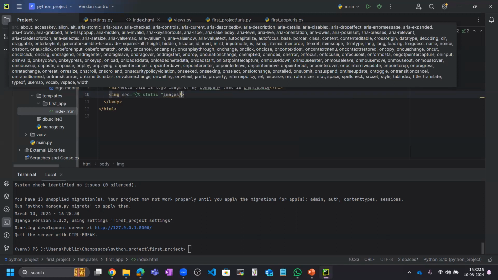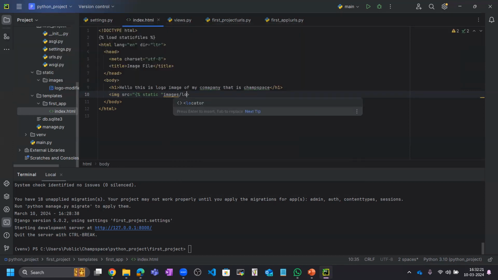Inside the images directory we will write logo modified dot png. So inside this images we have given the path, and let me close this.